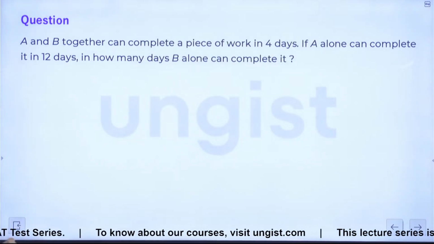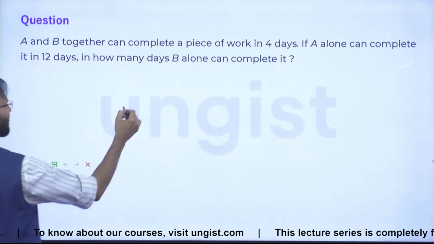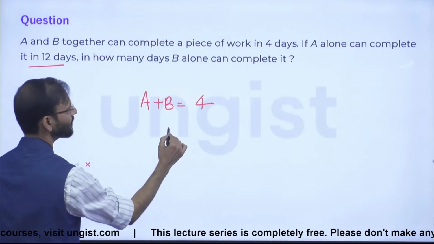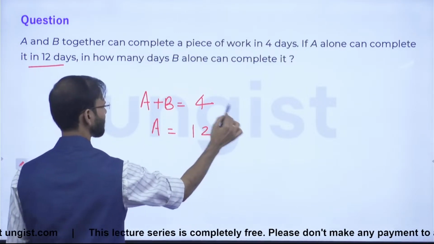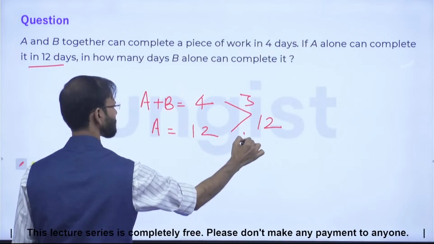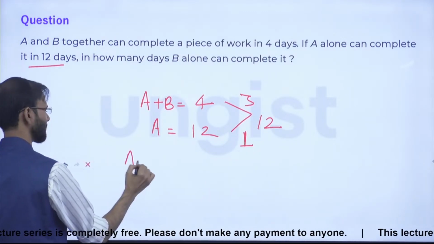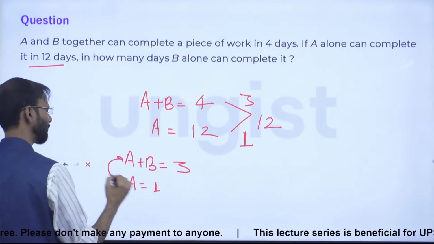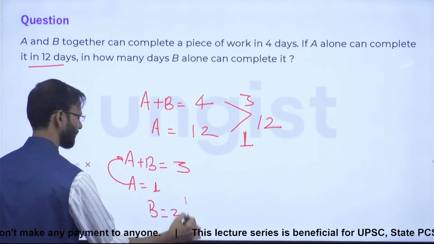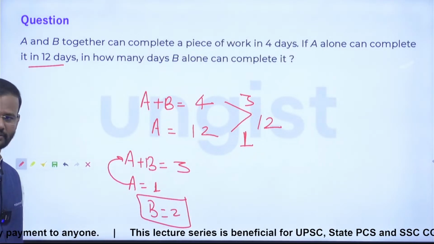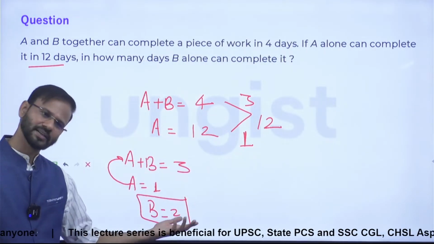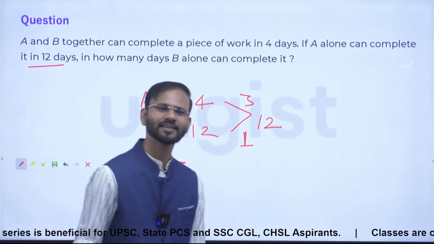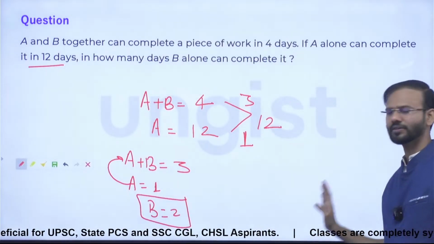Guys, here the question is saying A and B together can do the work in 4 days. And A alone in 12. The LCM is 12. This is 3. This is 1. A plus B in 3. A is 1. If you put the value of A over here, you will get B is equal to 2. The question is saying in how many days B can finish the total work. So this is 12 by 2. The answer is 6. Good. Congratulations. Right? Okay. So just by looking at the question, it should be solved.